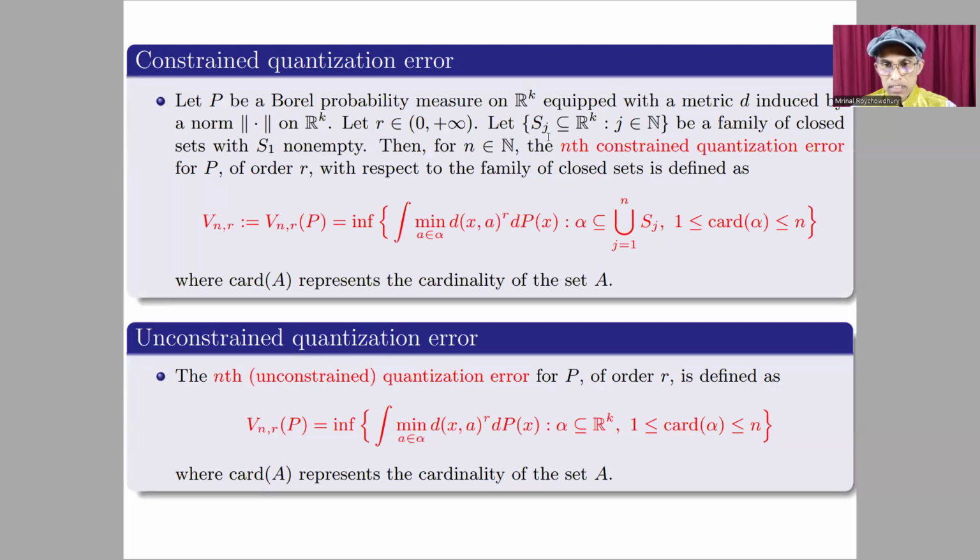And let {S_j} be a family of closed sets with S_1 non-empty. Then for any positive integer n, the nth constrained quantization error for P of order r with respect to the family of closed sets {S_j} is defined as follows. So V_{n,r} = V_{n,r}(P) equals this. And you see that the set alpha comes, in the case of the nth constrained quantization error, from the union of S_j, j from 1 to n, and the cardinality of alpha lies between 1 and n.